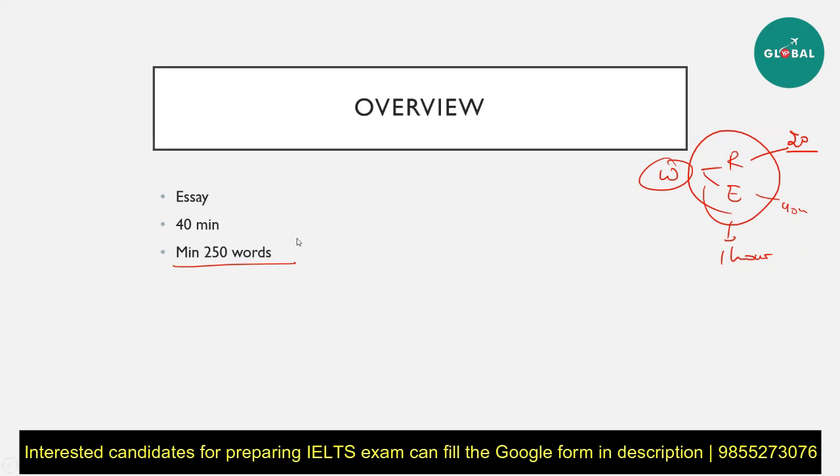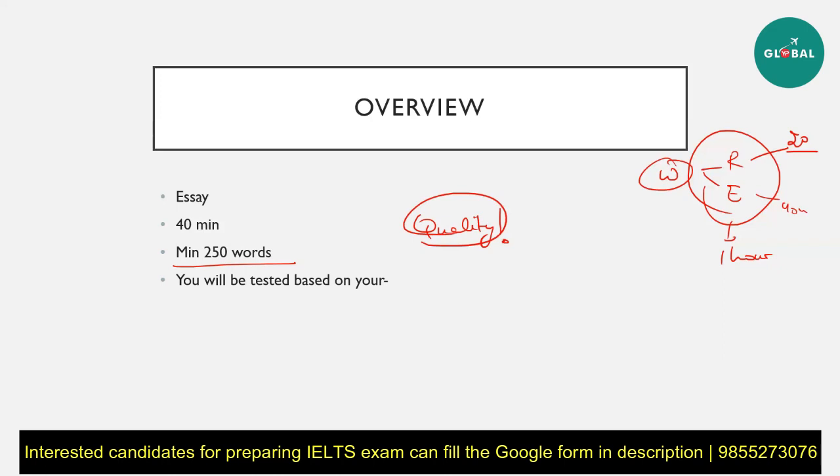250 words is the minimum limit. You can definitely exceed it by however much you want to. You can even write 500 words if you want to. But as I said before, you only have 40 minutes to do this task. Thus, you need to make sure that you do not exceed the word limit by so much that you're not even able to finish it. In IELTS, it's more about the quality of the content than the quantity. So make sure that your quality is perfect.